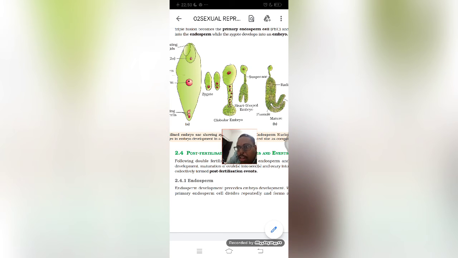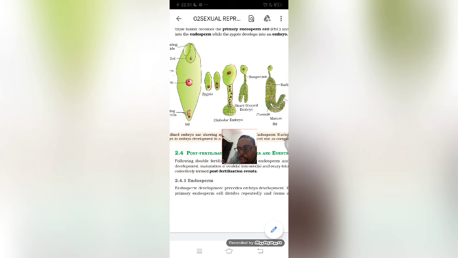And after this is formed, slowly they start to divide. The entire embryo will be formed from the small apical cell. That means this apical cell will undergo longitudinal division, and it will form an 8-celled stage known as octant. That particular stage is not mentioned in between this. I will give you this in the next one. I have not included it in this time note. In the next time note I will give you the complete steps.